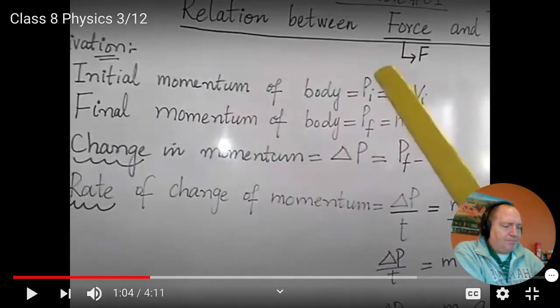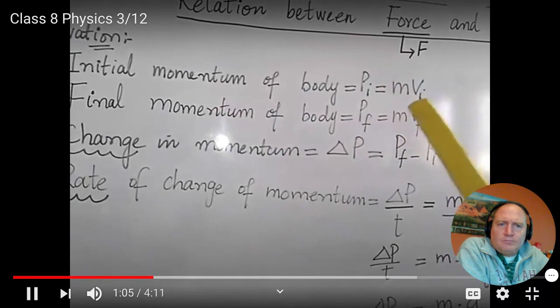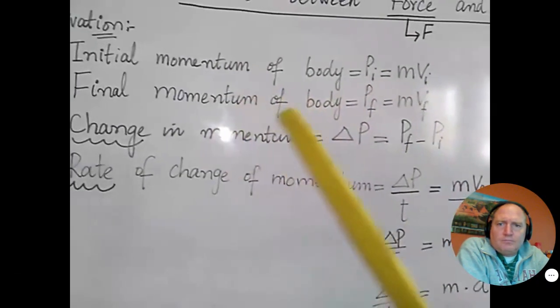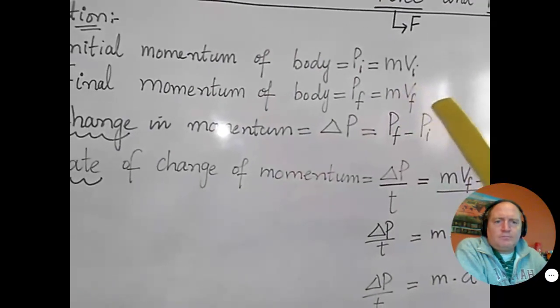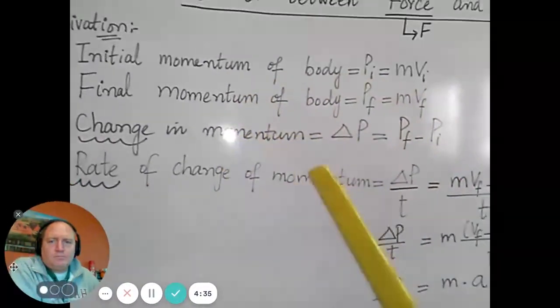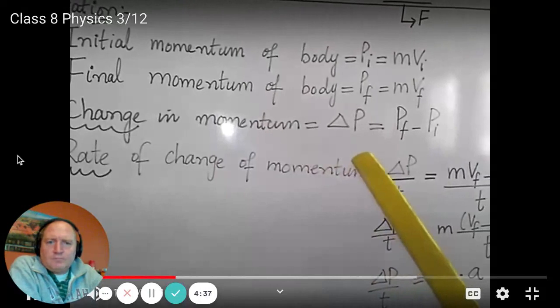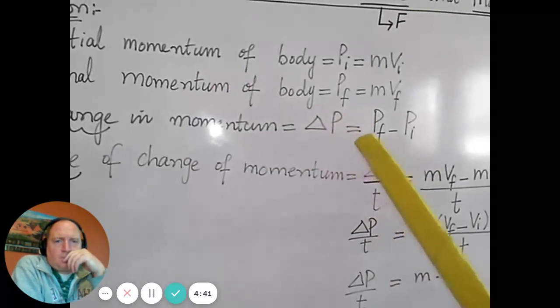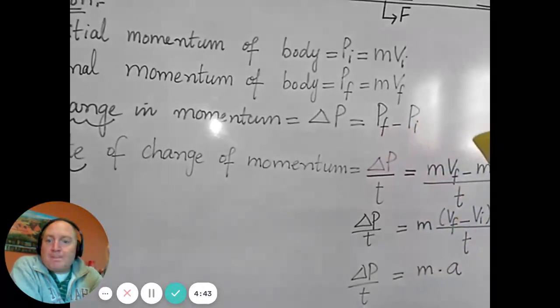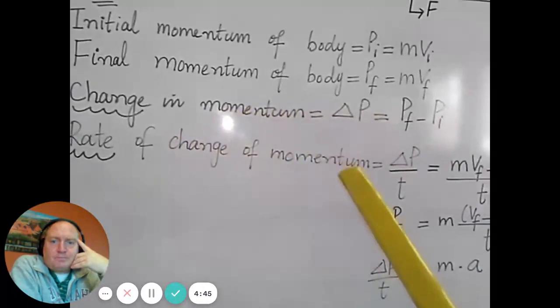Just go back up a tad. Initial momentum is equal to mvi. Final momentum of the body is equal to pf is equal to mvf. The change in momentum, that is how much the momentum has changed after the force is applied. Delta p is equal to pf minus pi. Works for vectors. Rate of change of momentum.